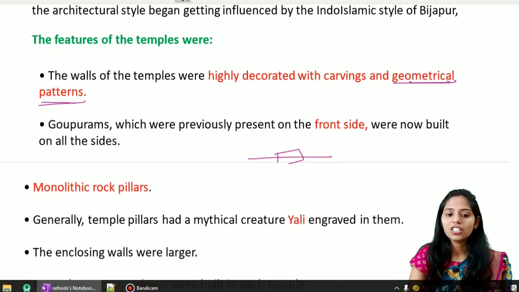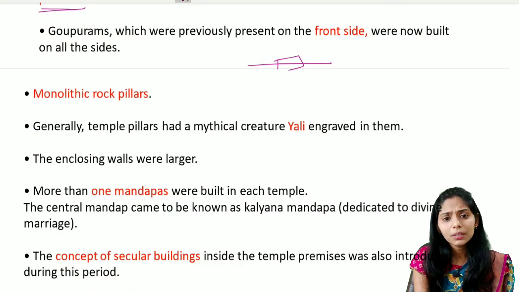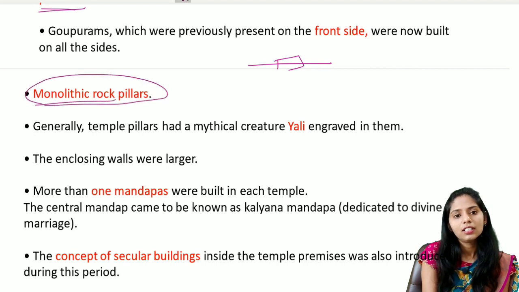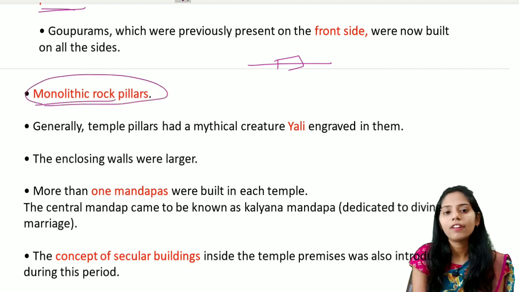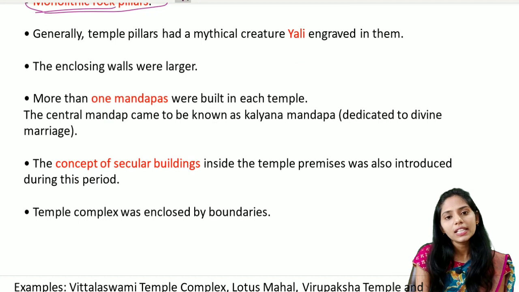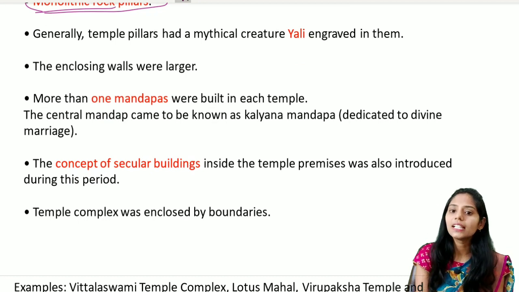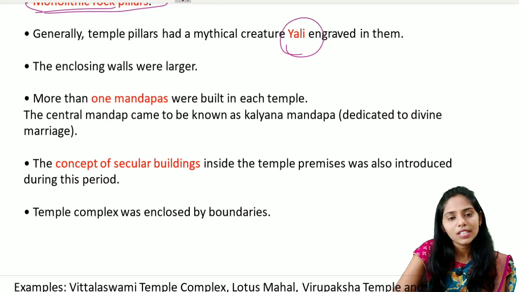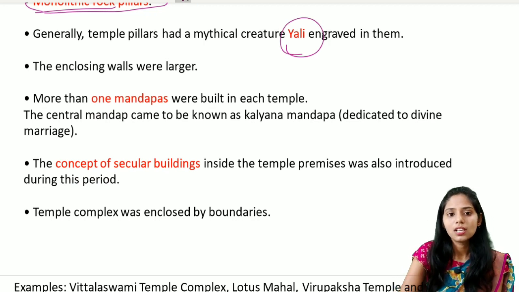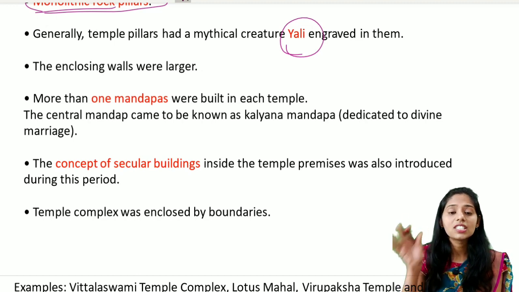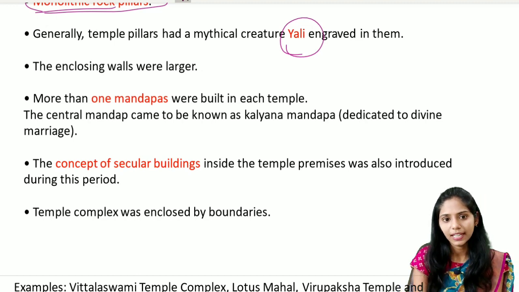And the next important feature is the monolithic rock pillars. This Vijayanagara school of temple architecture started using monolithic rock pillars. And the next one is that the temple pillars generally had a mythical creature. This creature is called Yali. This Yali started being engraved on the temples. So this is one important feature. We see the mythical creature Yali in the Vijayanagara temple architecture.